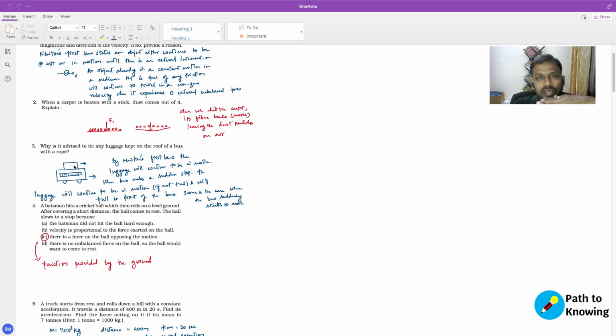But the moment the bus accelerates, if the luggage on the top is not tied, what will happen is the top portion will try to stay at rest because it was at rest, so it will try to be at rest.